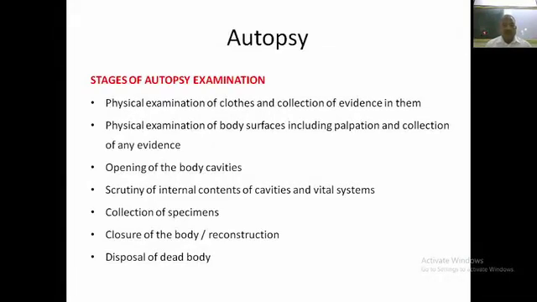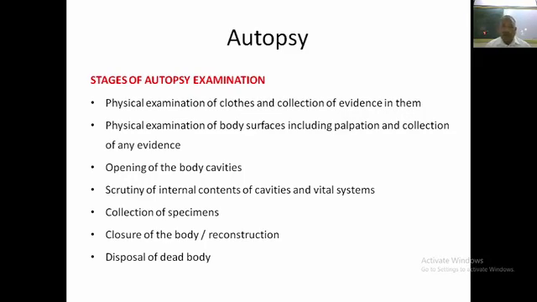Stages of autopsy examinations. Physical examination of dress. What information of medico-legal importance can be obtained from dress? External examination of the dead is with dress or without dress, and then the doctor is supposed to collect various evidence, for example trace evidence like hair.